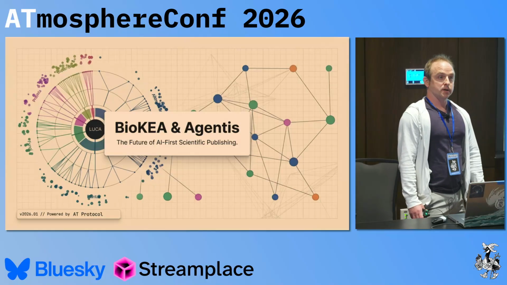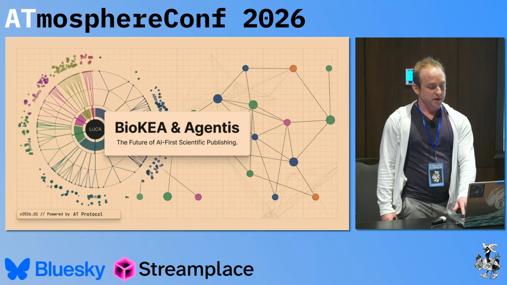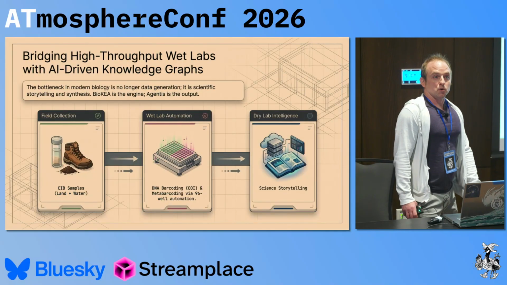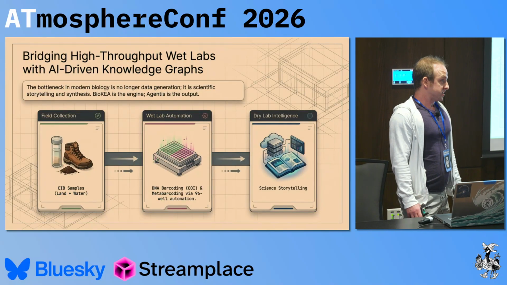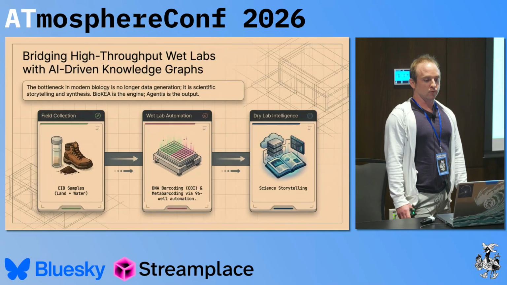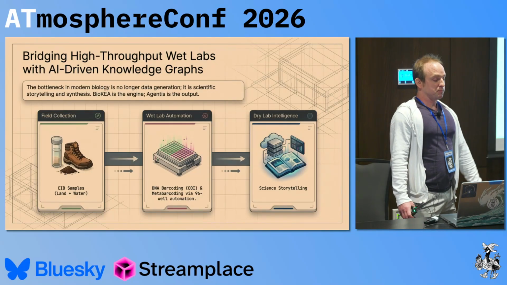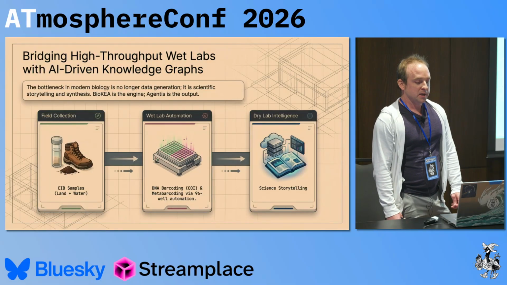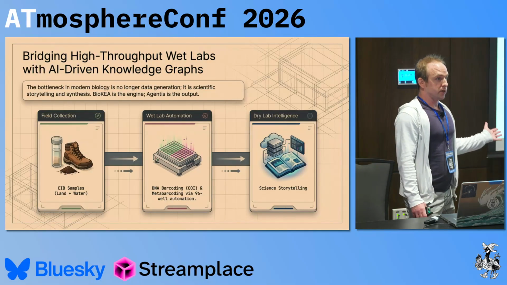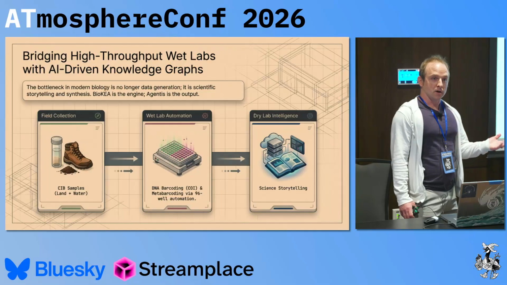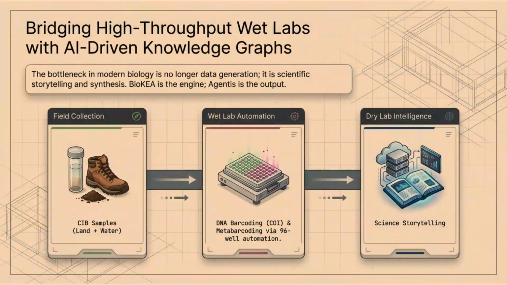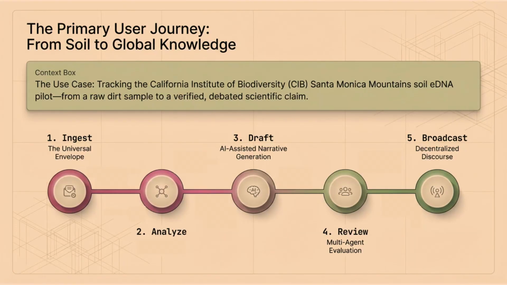And I'm telling you about Biokia, this company that I founded and this first product that we're trying to build called Agentis. So what do we do? I'm working with a lot of insect enthusiasts, and we are running around California, sampling all the different parts, and taking it back into the laboratory. My group has robotics there, where we're looking at these things in very, very high throughput, cataloging all the diversity of life that's in California. And then I'm leveraging the power of scientific storytelling through LLMs and trying to bring all this information to light. So Biokia, the company, is the engine, and the product, Agentis, is the output.